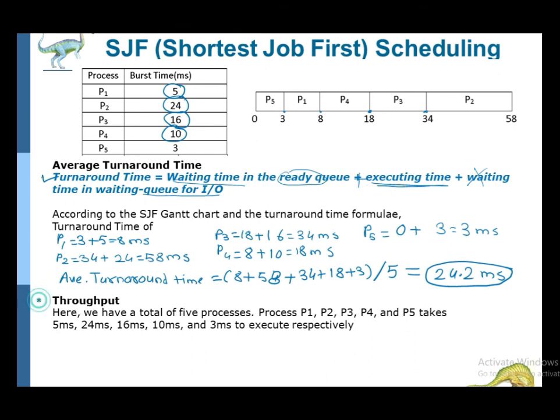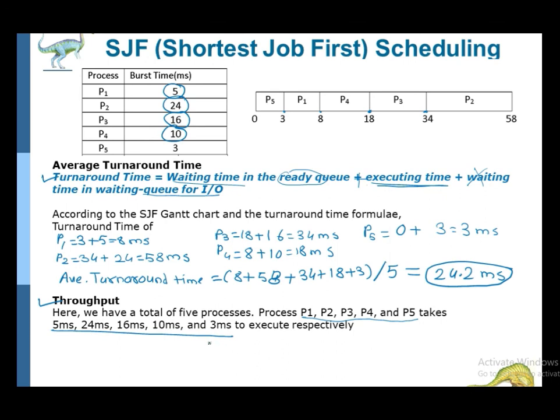Now we will calculate the throughput. Throughput is nothing but the number of processes executing per unit of time. Here our processes P1, P2, P3 and P4 take this much time to execute.